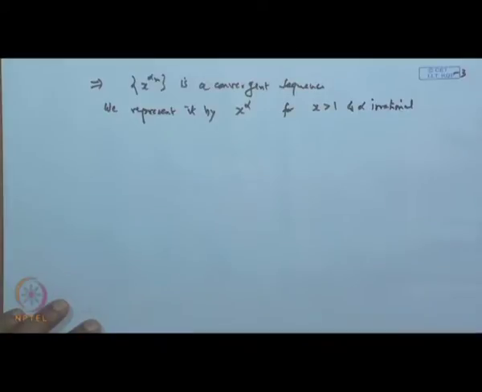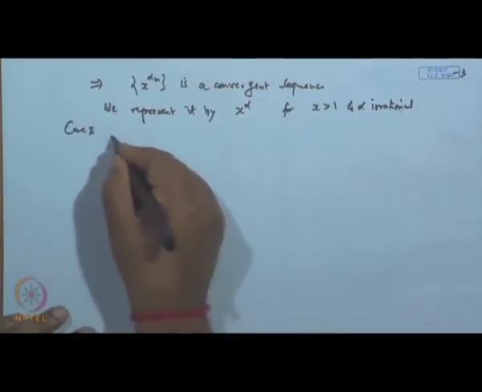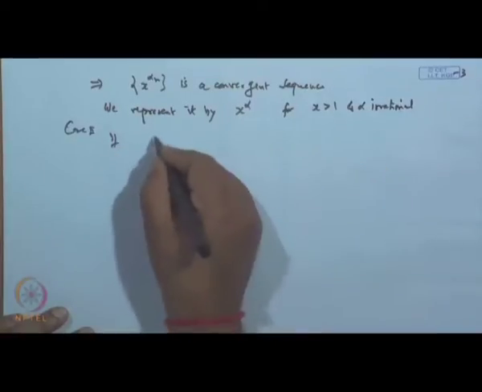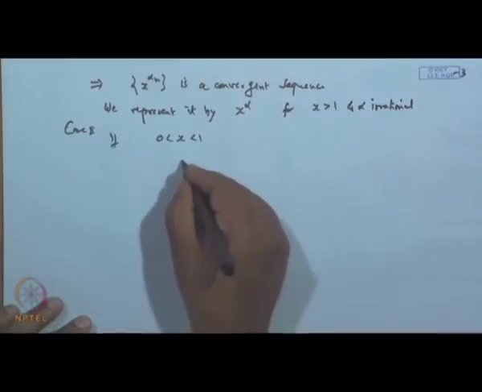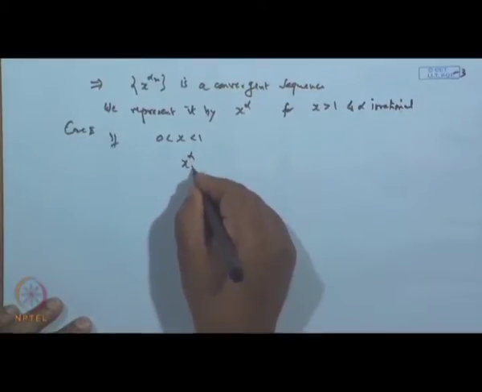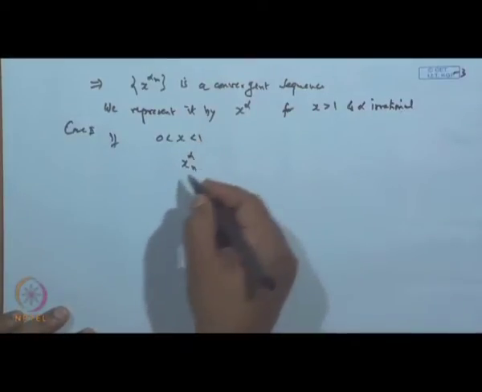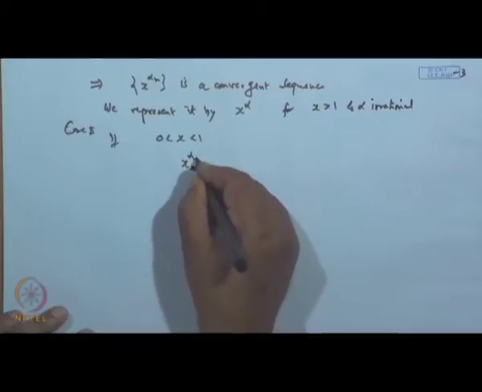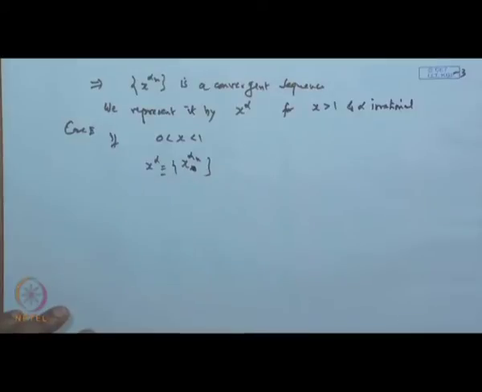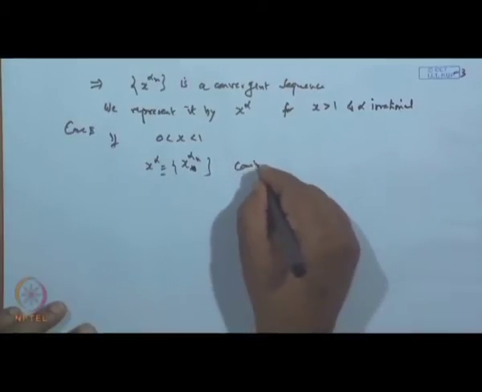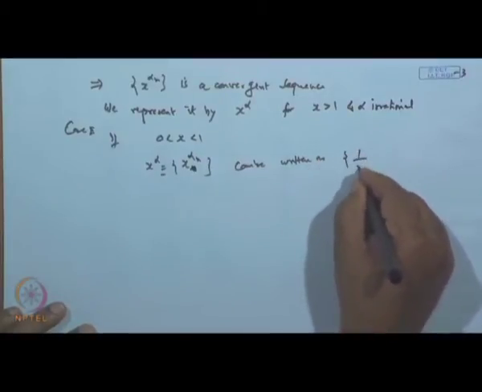Is it okay? Now, if x is lying between 0 and 1, then x to the power alpha n can be written as 1 by (1 by x) to the power alpha n.